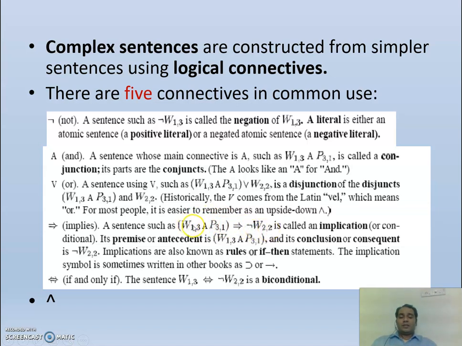What does it mean? If there is a Wumpus in 13 and a pit in 31, it implies the Wumpus is not in 22, because here we are taking the Wumpus to be already in 12, not in 22. This is implication. This part is called the premise or antecedent, and this part is called the consequent or conclusion. This is for if-then rules. And then this is biconditional: if and only if this happens, this can happen.